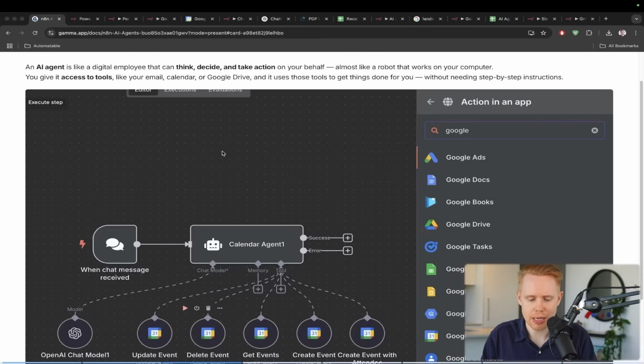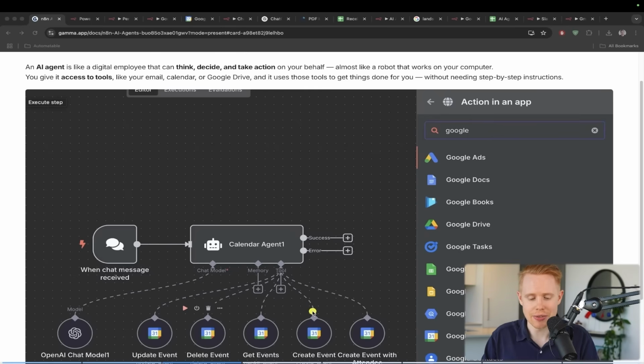And so if you think about an agent here, essentially what's going on is you can message it just like you would message your employees on Slack or text or WhatsApp, being like, hey, do you mind doing something for me? And this AI agent will take your message and be like, okay, I'm going to reason as to what it is that you're actually looking to do, and then I'm going to go ahead and do that for you. It has the given tools that it needs to get the job done, just like when you hire employees, you have to give them tools to get the job done.